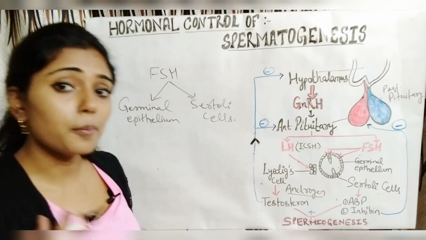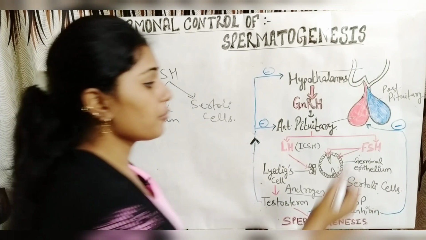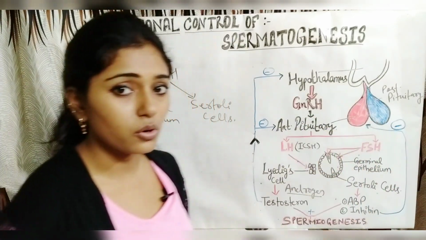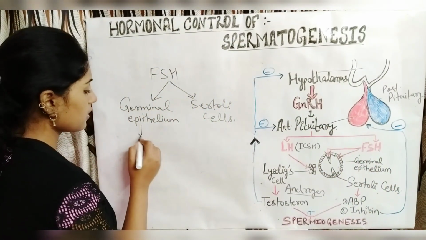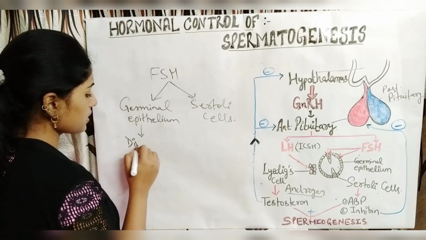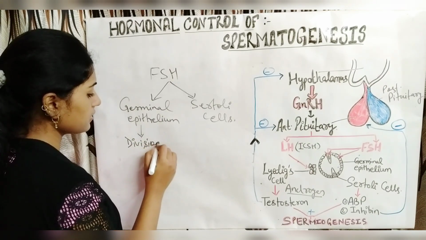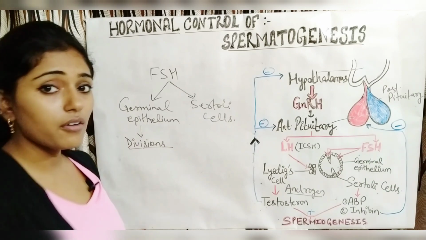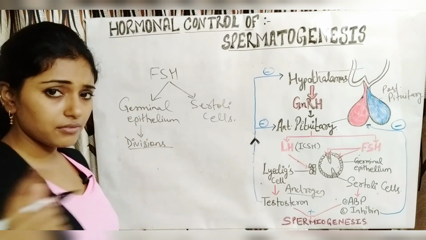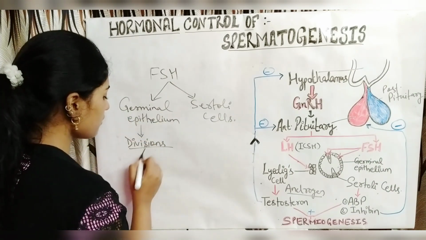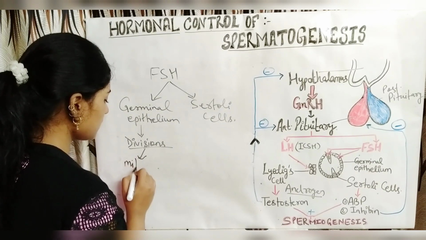When the germinal epithelium is stimulated by the follicle stimulating hormone, it undergoes multiplication and divisions and enters the process of spermatogenesis. We have discussed that the germinal epithelium first divides mitotically,